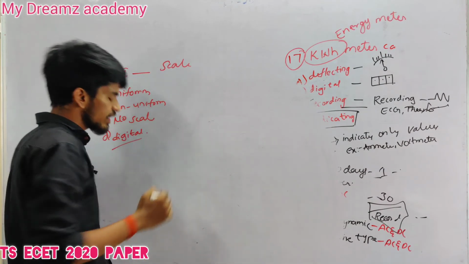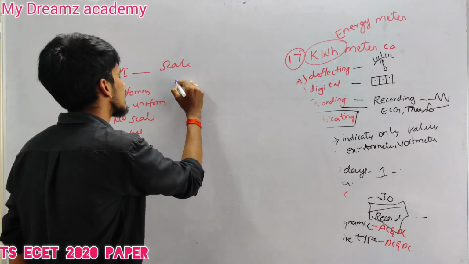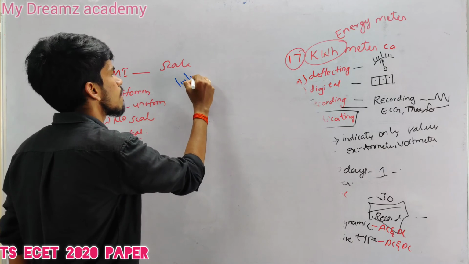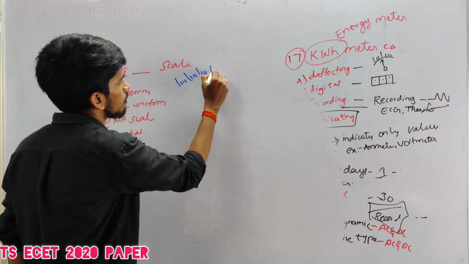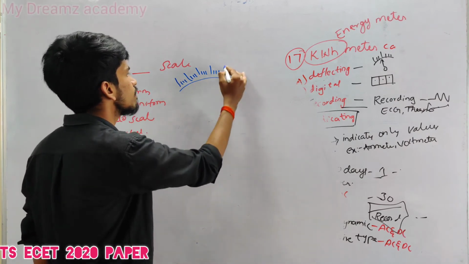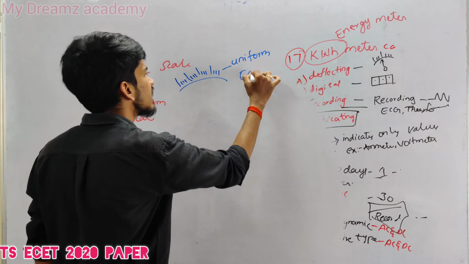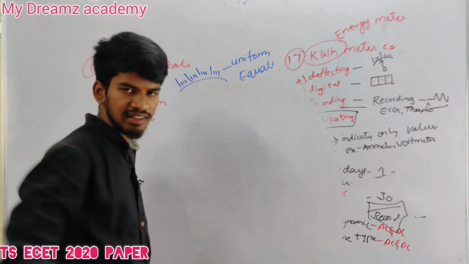When we look into the design of a uniform scale, the scale looks like this. The divisions of the scale will be uniformly divided, or in our language equally divided, equal quantities.